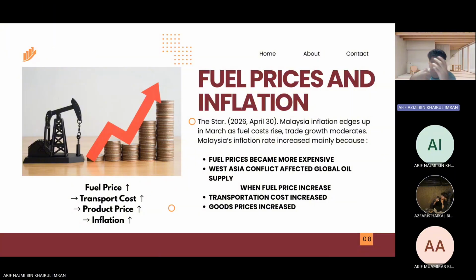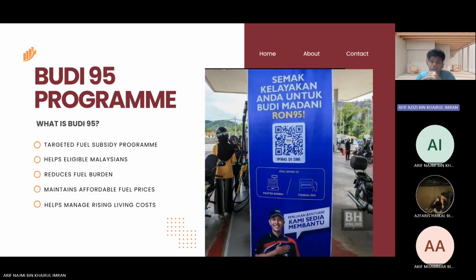So, to reduce the impact of inflation, the Malaysian government introduced subsidy programs such as Budi 95. So now, what is Budi 95? Budi 95 is a targeted fuel subsidy program introduced by the government to help eligible Malaysians manage rising fuel costs.